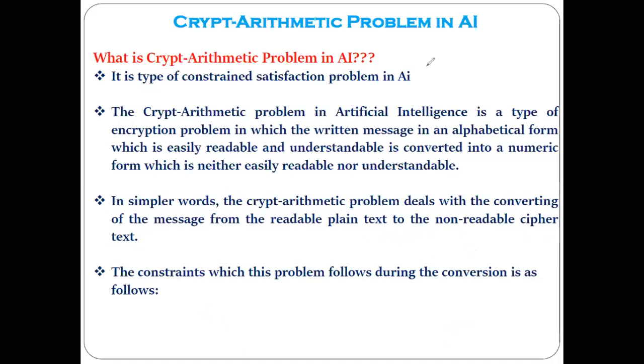Now, let's see how this conversion is done in the crypt arithmetic problem in artificial intelligence, and what is actually the relation of the constraint satisfaction approach there, that we have to study here. Before that, you need to understand all this part. That's why I explained what exactly crypt arithmetic means, what encryption means, what decryption means, etc. All of you understood these terms: encryption, decryption, crypt arithmetic?